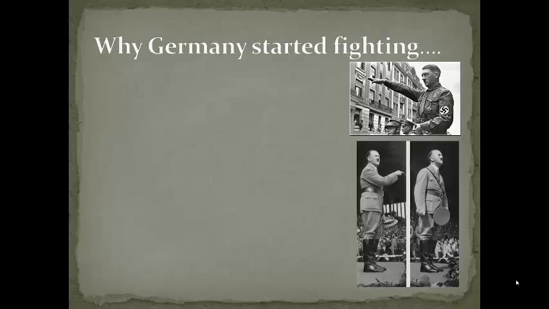This is how Hitler comes into power. The problems with the Treaty of Versailles really set the stage for somebody like Hitler to come into power. Now, why Germany started fighting, in particular: a World War I veteran, an Austrian veteran of the war, Adolf Hitler, he was extremely bitter about losing the war, and he was deeply, deeply resentful toward the rest of Europe for the way that Germany was treated following the war.